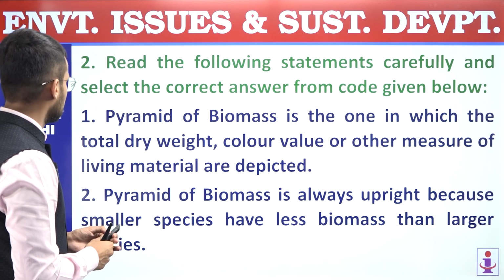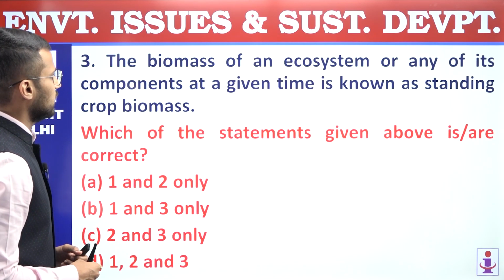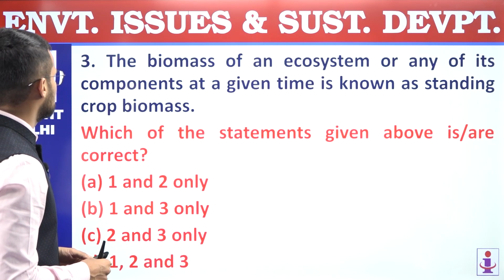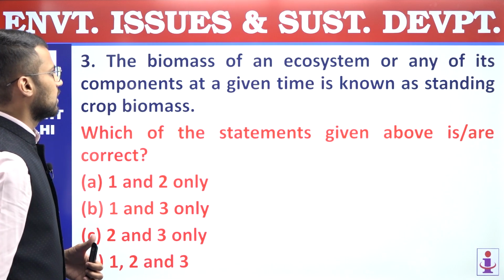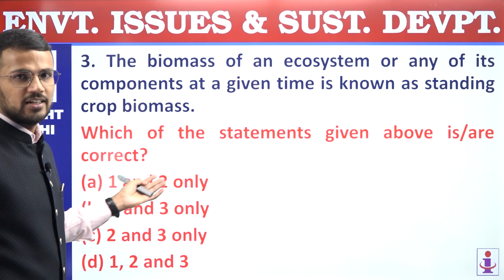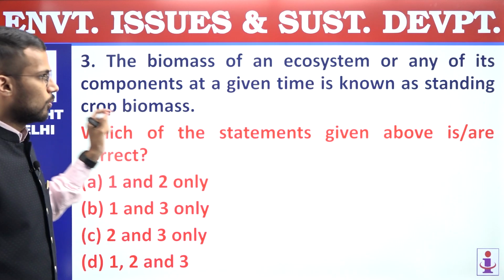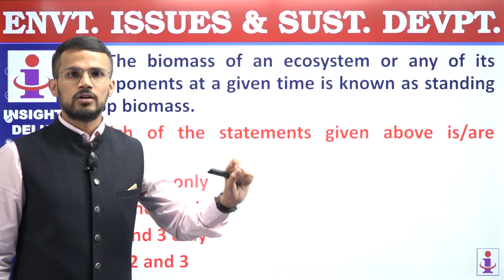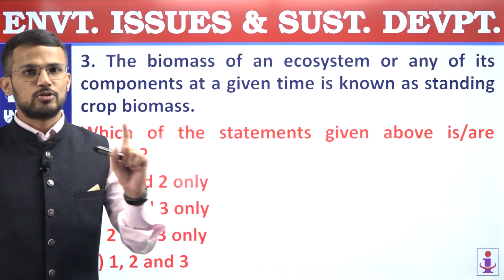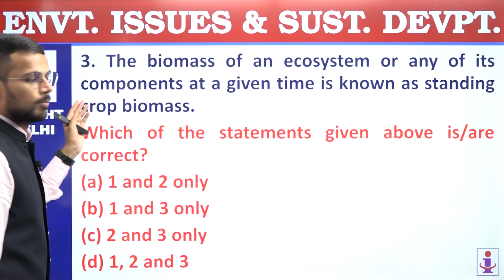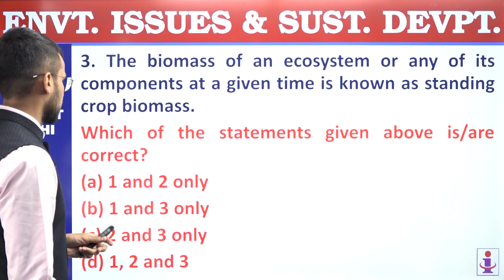First is correct. Third, the biomass of an ecosystem or any of its components at a given time is also known as standing crop biomass. Right? So biomass associated with a particular ecosystem or organisms will be called standing biomass. The third statement is also a correct statement.